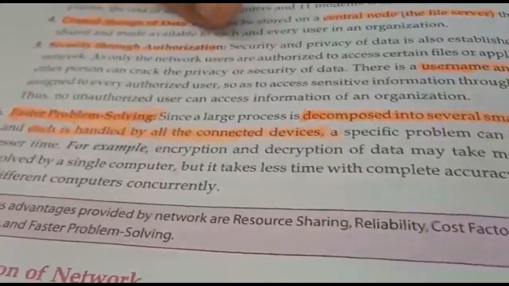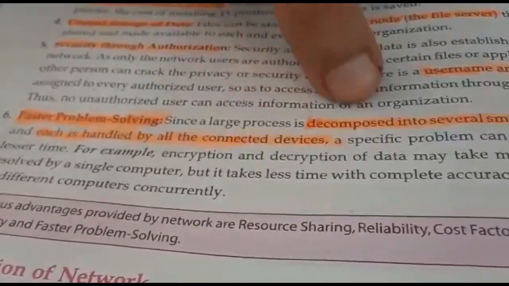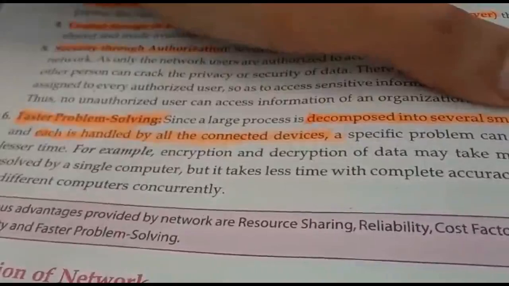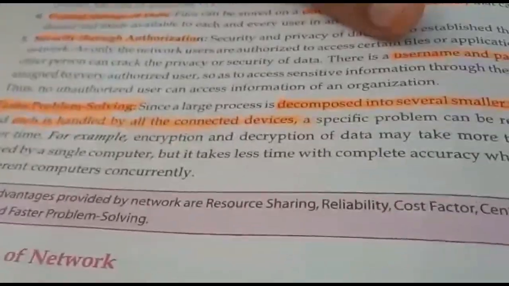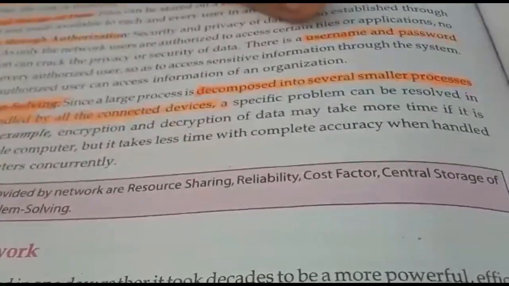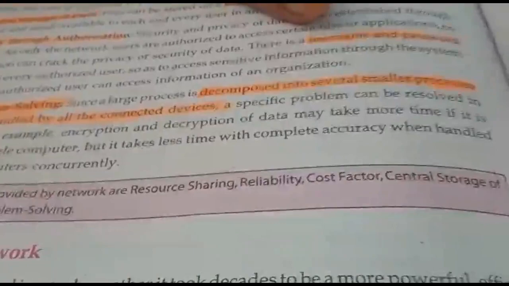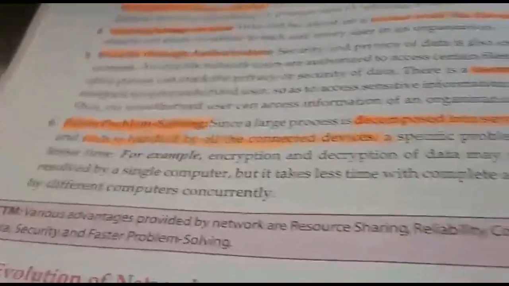But if many computers together work on the same program, that means a big program is decomposed into smaller programs and each small program is handled by a different computer, then the whole program gets solved or executed in a very short period of time. So we can say that through networking, faster problem solving has taken place.